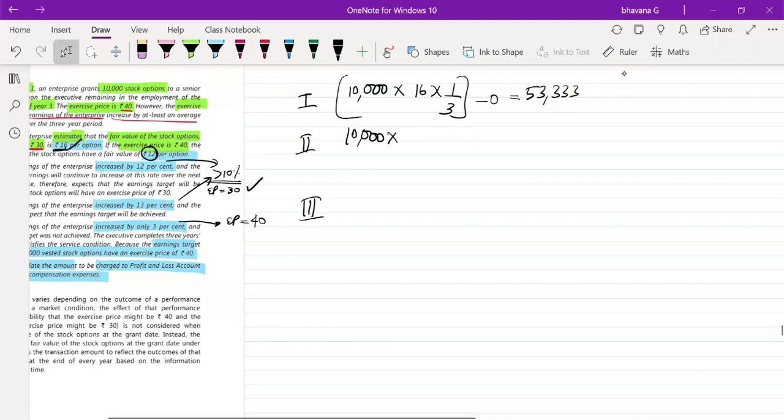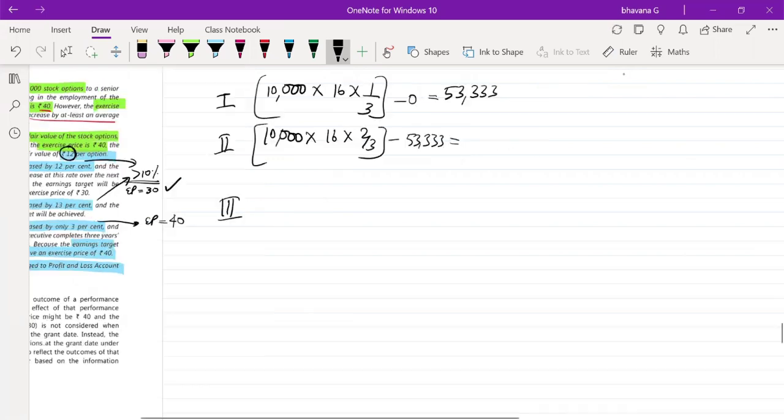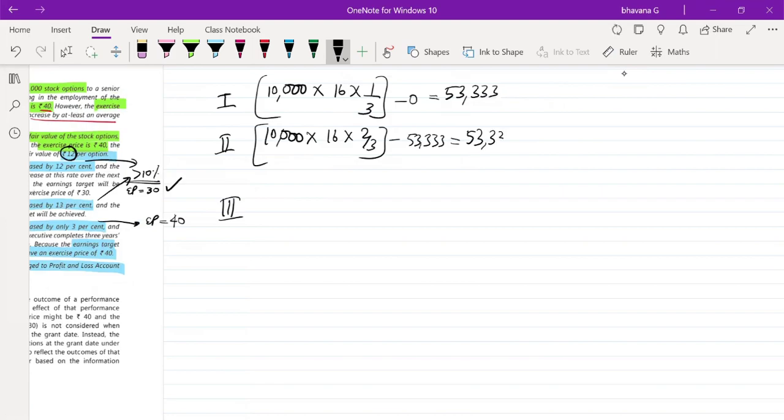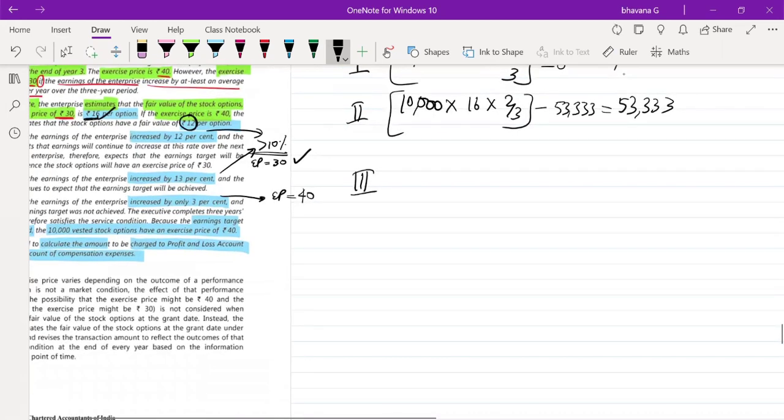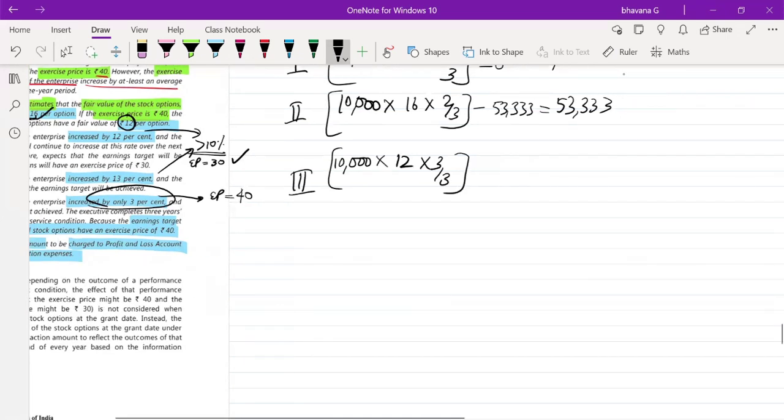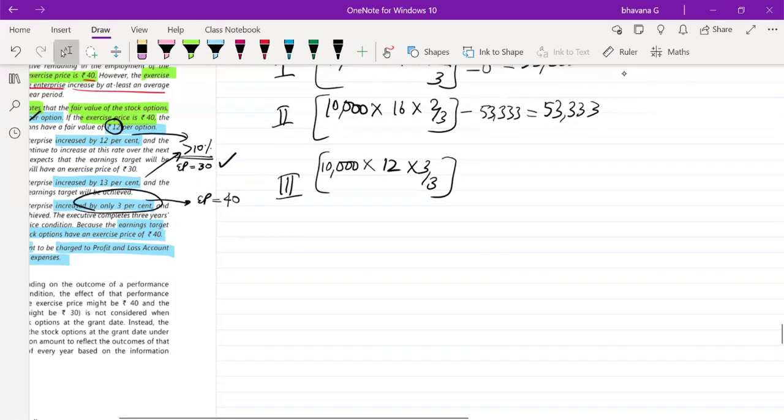In the second year, it is again going to be 10,000 into, same, the earnings is more than 10%, so intrinsic value will be 16 into 2 by 3 minus 53,333 of last year, which is going to be again 53,333, I guess. Then in the third year, it will be 10,000 into, but this time the earning, since it is only 3%, is below 10%. In such case, your intrinsic value will change to 12 rupees per option. So it will be 12 into 3 by 3, which will be 10,000 into 12, that is 1,20,000.